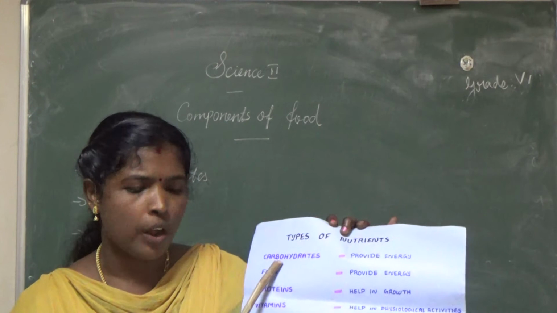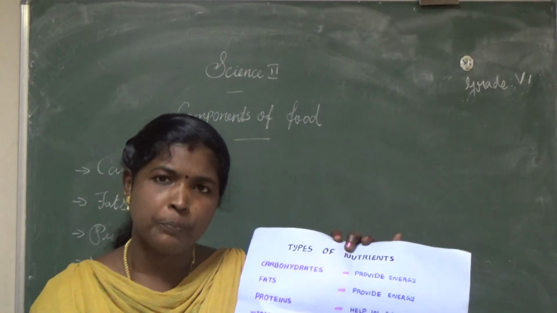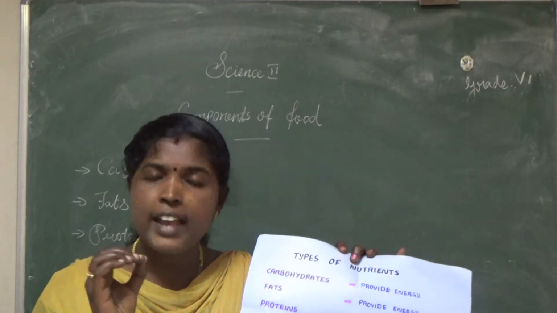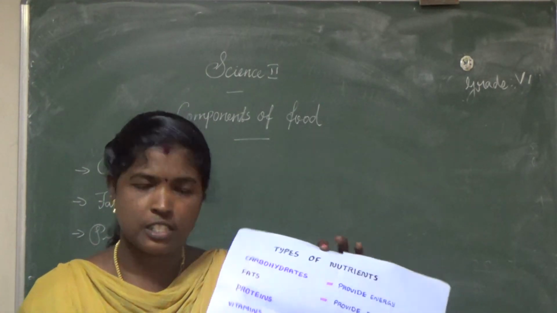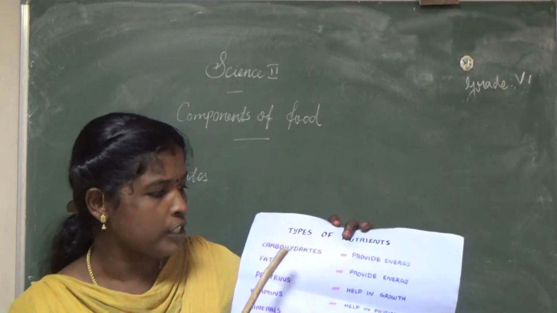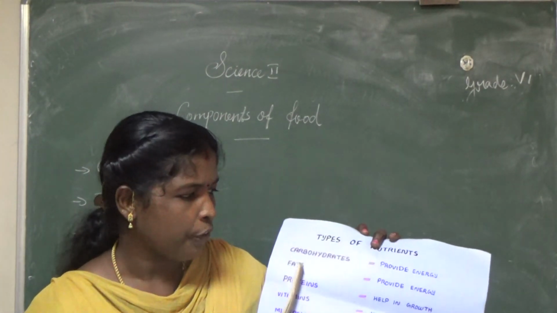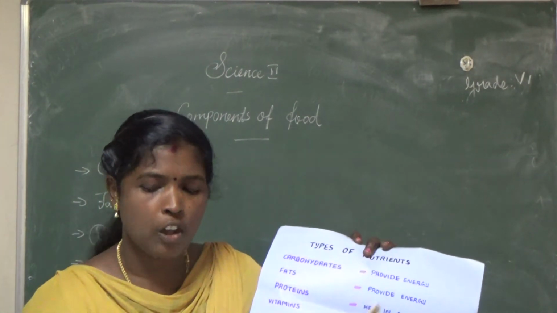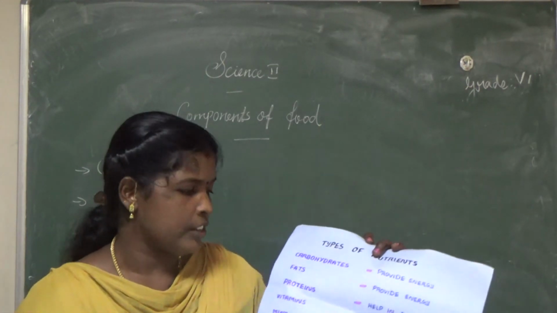So first one, carbohydrates. Carbohydrates provide energy to our body. Which nutrient provides energy to our body? Carbohydrates. What is the function of carbohydrates? Carbohydrates provide energy. Fat is the same as carbohydrates; fat also provides energy.